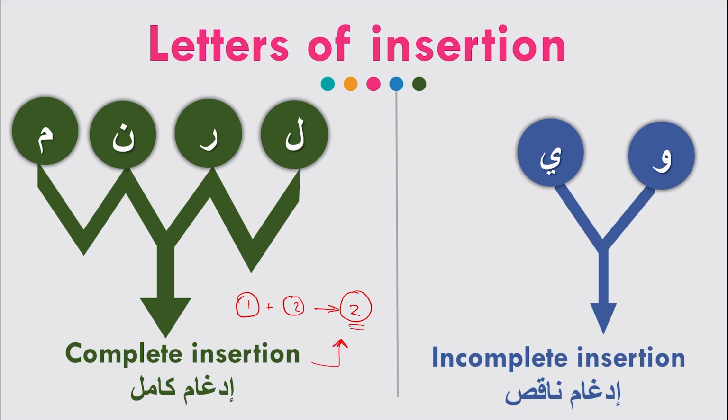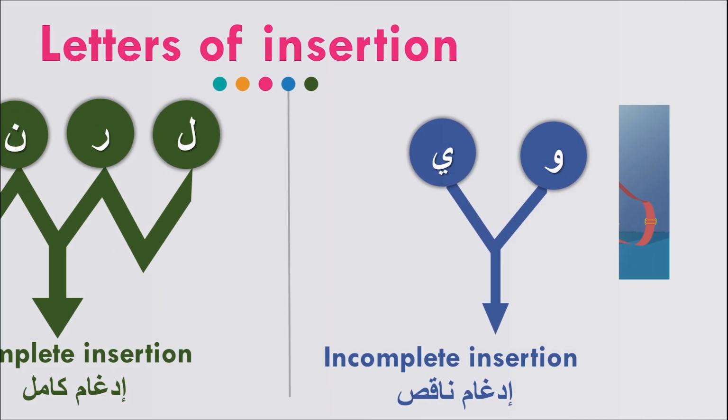This is the complete insertion that I mean, the idgham kamil. The other probability is that we may have this sum of 1 with number 2. So this is the incomplete insertion. So something appears from the back, from the noon sound. This is incomplete insertion, idghamun naqis.